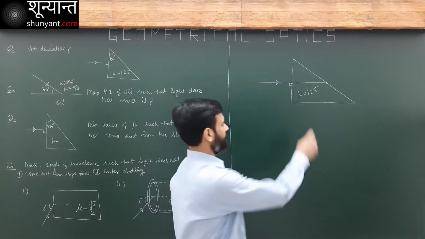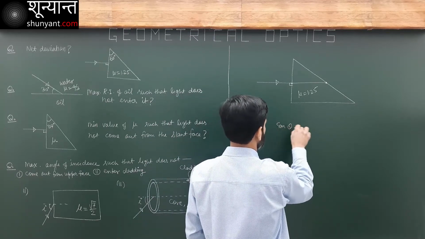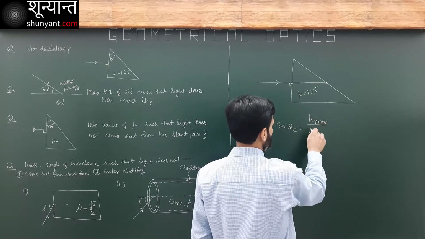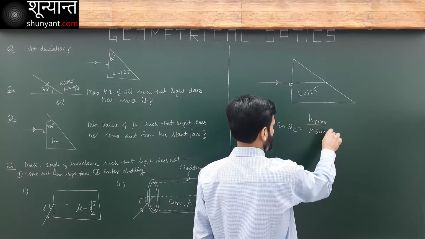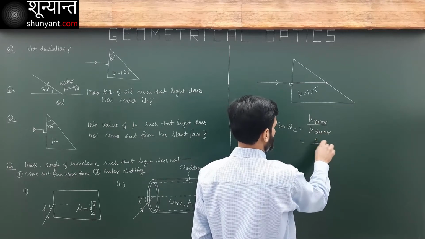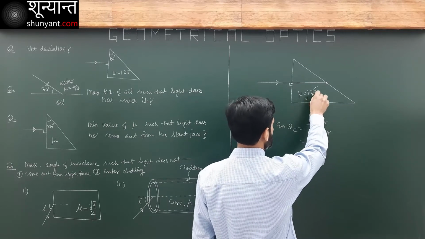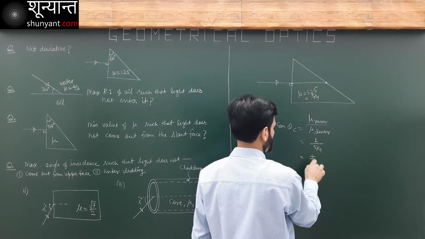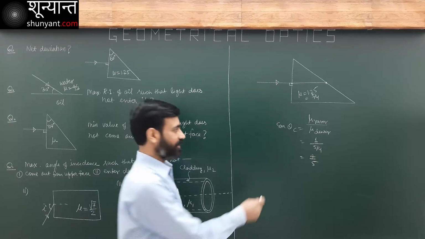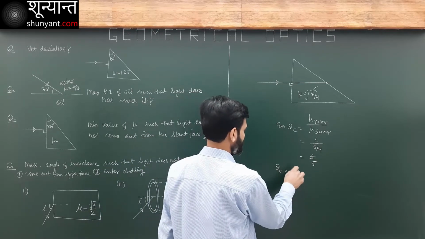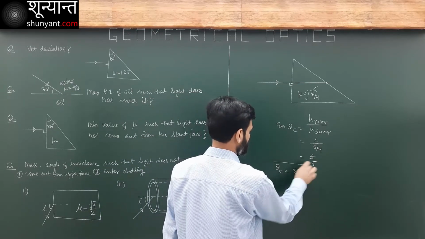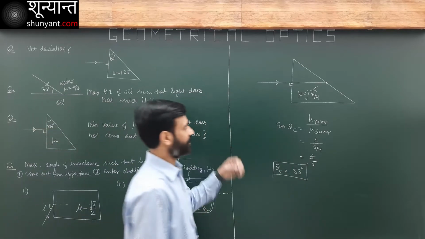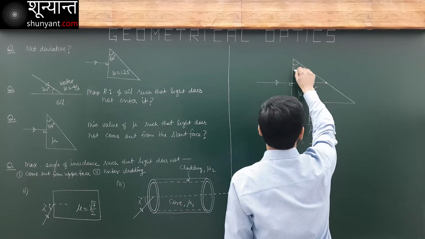Sin theta c, critical angle, is mu rarer over mu denser. This is 1 over 1.25, which I can write as 5 by 4. So this becomes 4 over 5. What will be theta c? It's a standard angle. Theta c will be 53. Critical angle is 53.